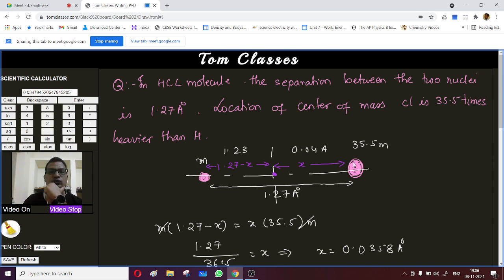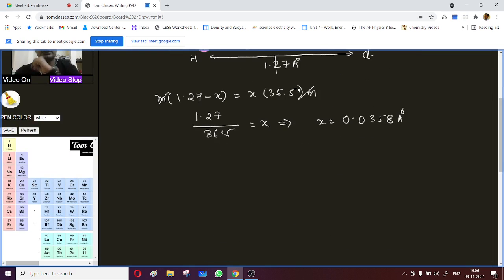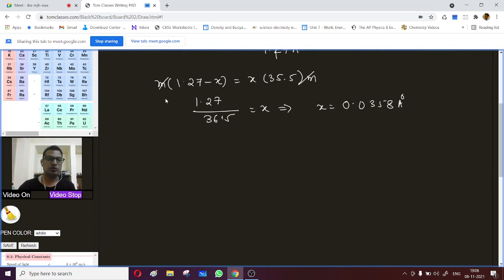So the center of mass is located towards the heavier element. This is at the farther distance. This is hydrogen, this is chlorine. All right, so this was a Kerala PET question. It's good that you can do it.